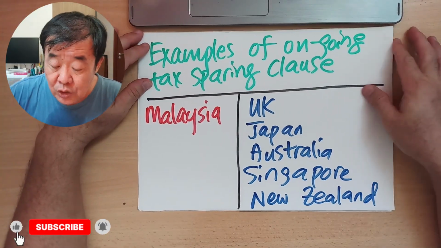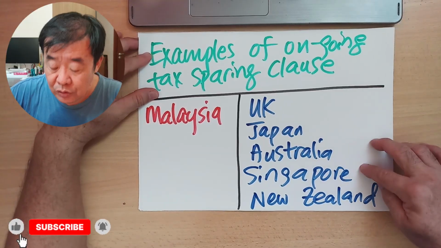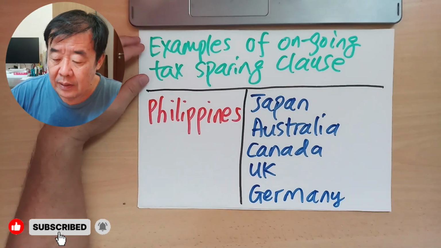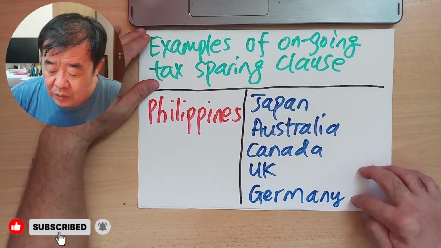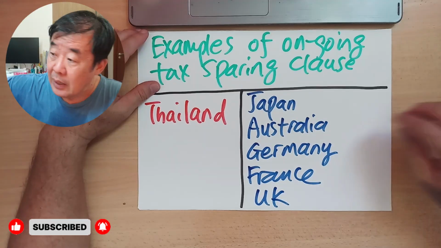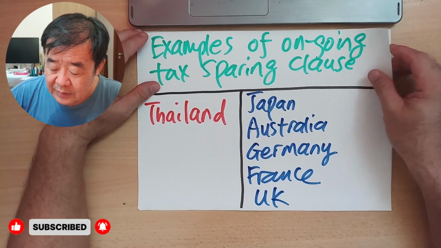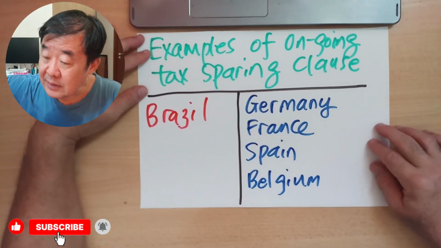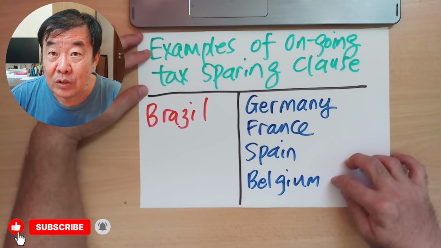Now, if you look at Malaysia, Malaysia still has tax sparing clauses signed with the UK, Japan, Australia, Singapore, New Zealand. And if you look at the Philippines, they have with Japan, Australia, Canada, UK, and Germany. And if you look at Thailand, they have with Japan, Australia, Germany, France, and UK. And the last slide, Brazil, they have with Germany, France, Spain, and Belgium.